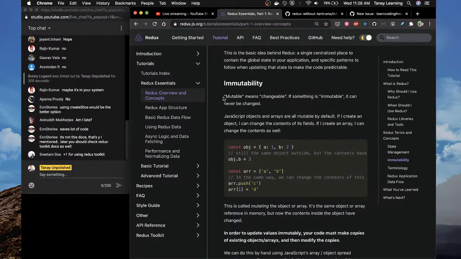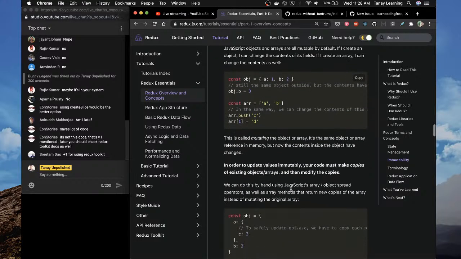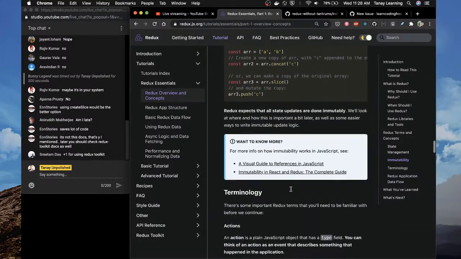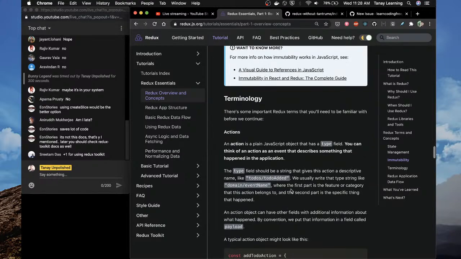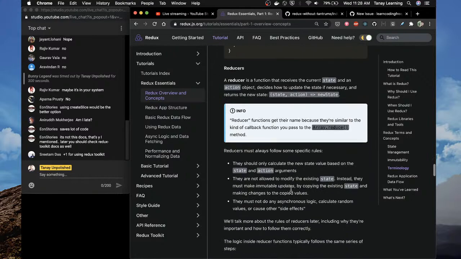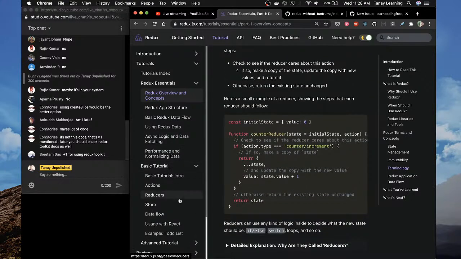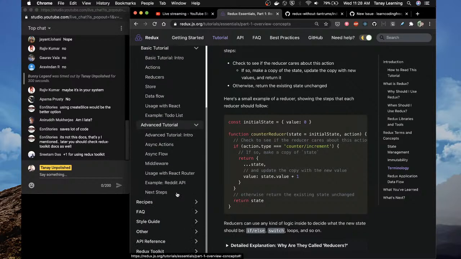Immutability, if you don't know what it means, the official definition is that it can never be changed, but the idea is that whatever data you want to change, you change that data and produce a new version of it instead of updating the old version. Actions, creators, reducers, we have covered all of this. Not a good tutorial. Let's see, basic tutorial, advanced tutorial.